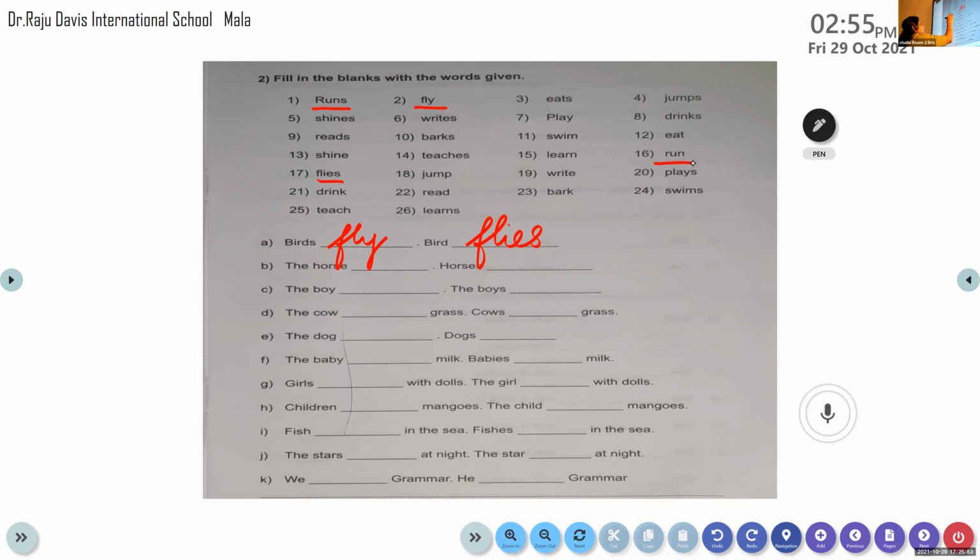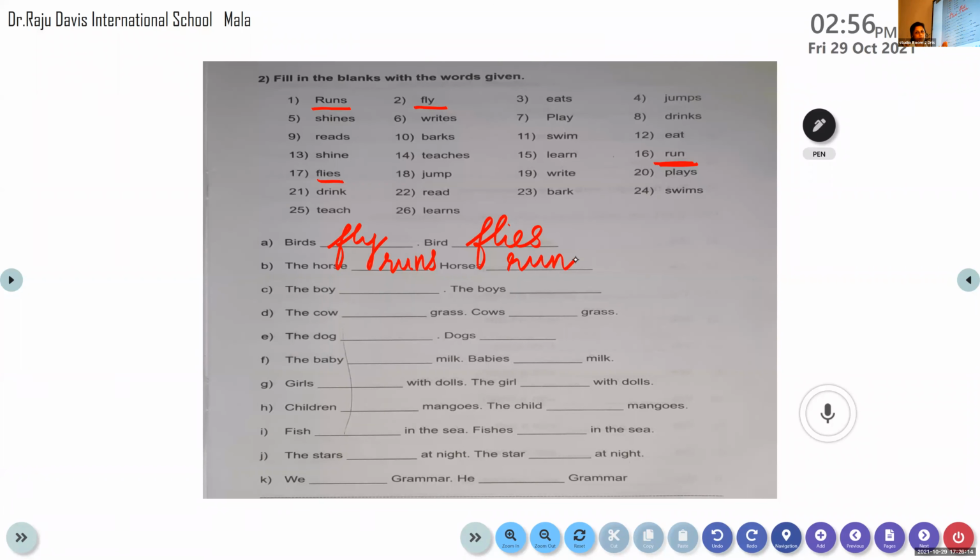Yes, the first one. And which page number? The next page number. Ma'am, which page is the number? Next page. Yes, it is 15. So it is horses. Horses means run. So where is the word run? It is here. Okay, so you have to write here run.